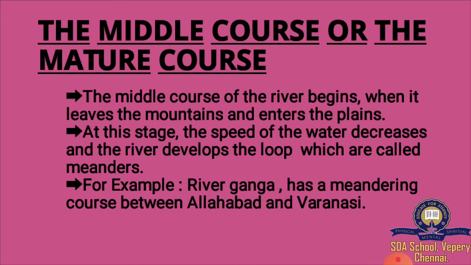The middle course of the river begins when it leaves the mountains and enters the plains. In this stage, the speed of the water decreases and the river develops loops called meanders. That is meanders. For example, the River Ganga has a meandering course between Allahabad and Varanasi.